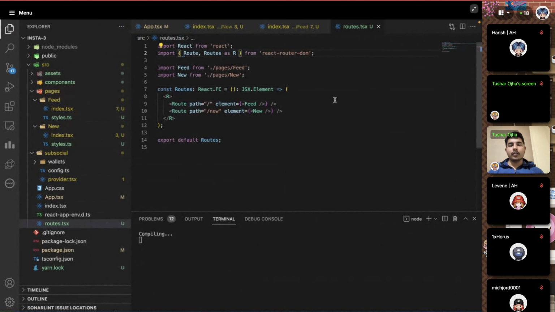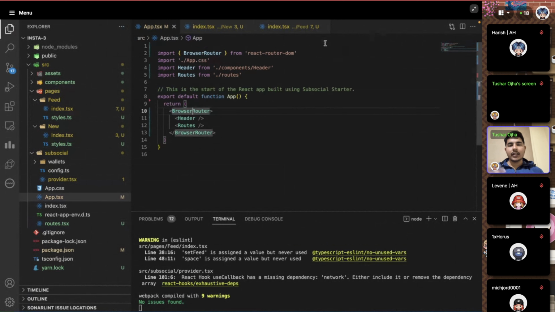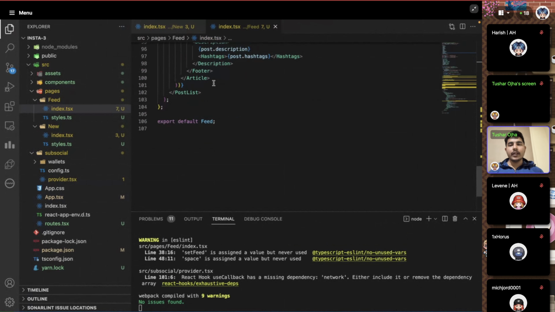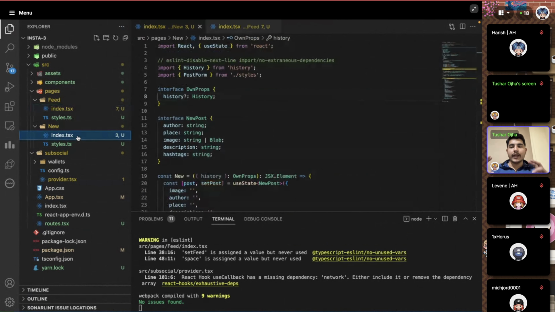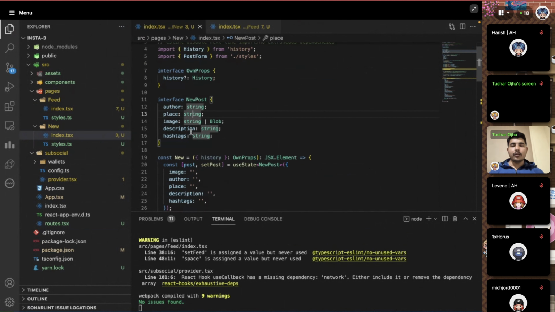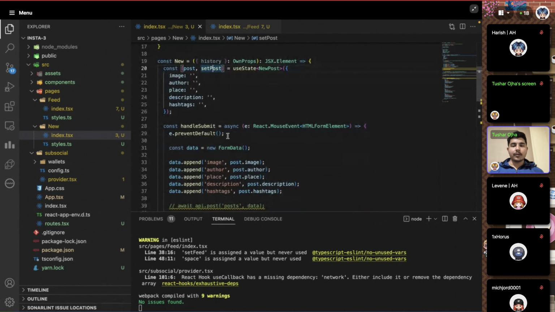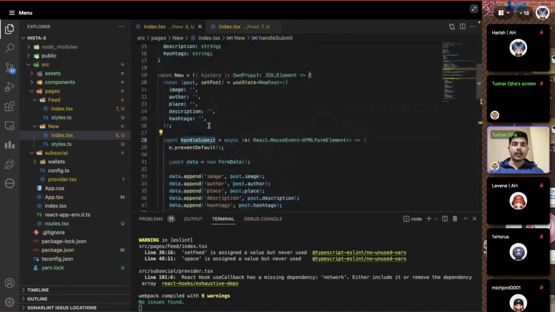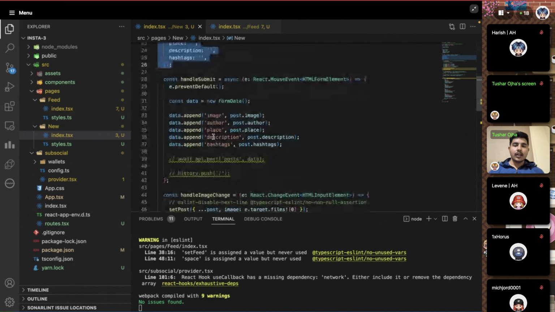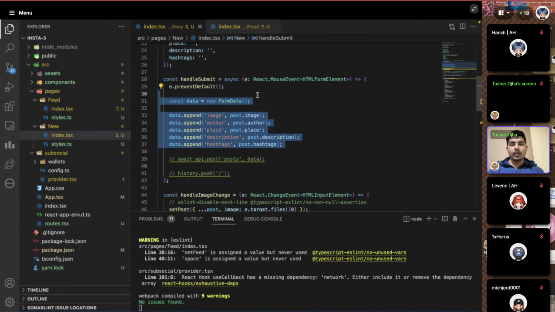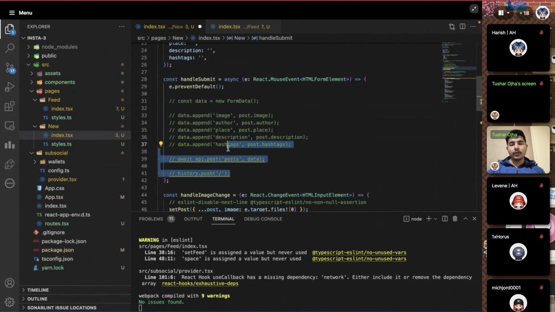Okay, so now we don't need to worry about these couple of files, like the routes and the app.js files. Now we have to just think of these two files. The new file, which helps us create a new Instagram post, and the other is the feed file, which is going to render all the posts for us. Here we see a state to maintain the new post, and then there is a method which creates things into the form data, which we don't want for now. So I'm going to comment them, and I'm going to remove a couple of things here.